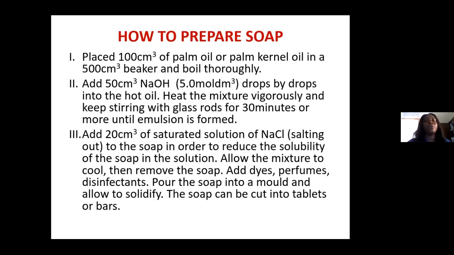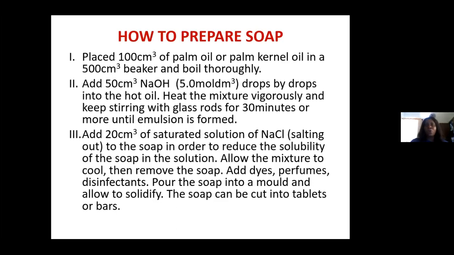So how do we prepare soap? Even in our common environment, we can acquire certain chemicals and use them to produce soap for our own domestic use. All you need to do is to place 100 centimeters of palm oil or palm kernel in a 500 centimeter beaker and boil thoroughly. Add 50 centimeters of sodium hydroxide, drop by drop, into the hot oil. Heat the mixture vigorously and keep stirring with a glass rod for 30 minutes or more until emulsion is formed.